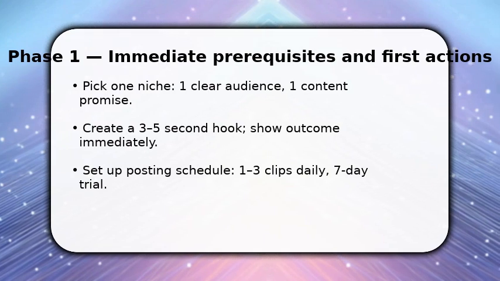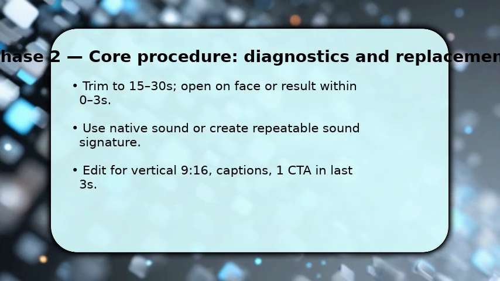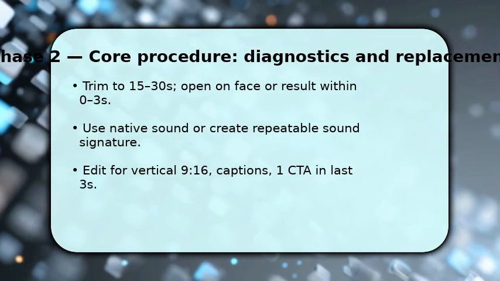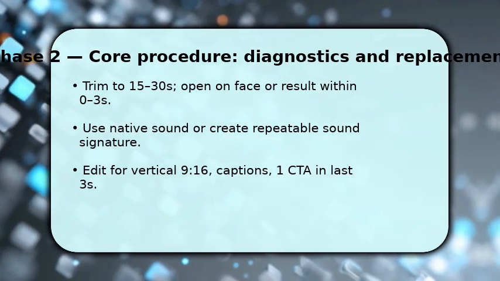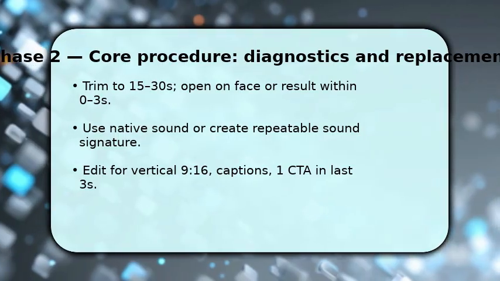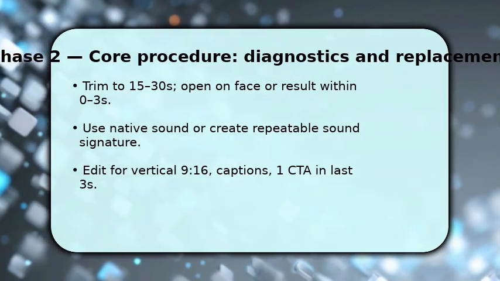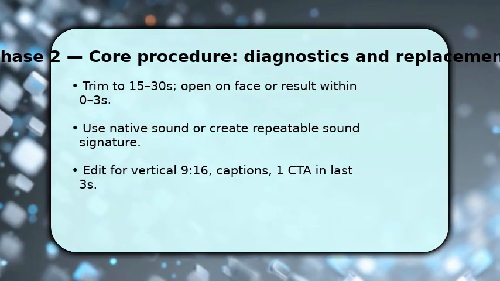Once done with basic content, optimize every clip for the algorithm and retention. Trim to 15-30 seconds and open on a face or clear result within 0 to 3 seconds so viewers stay. Make or reuse a sound signature. This helps repeat viewers and remixing.